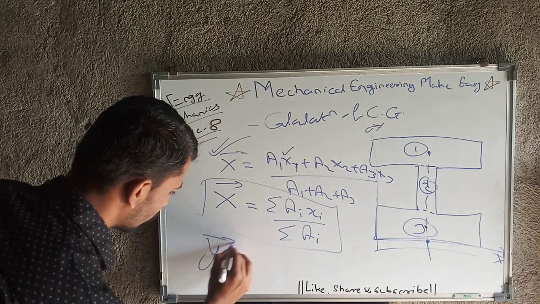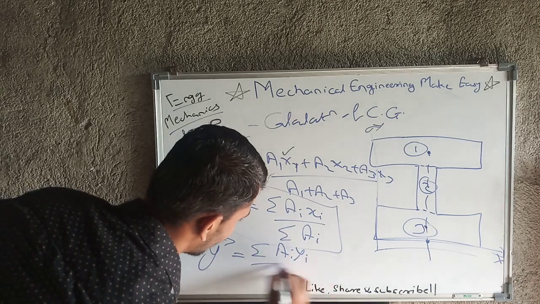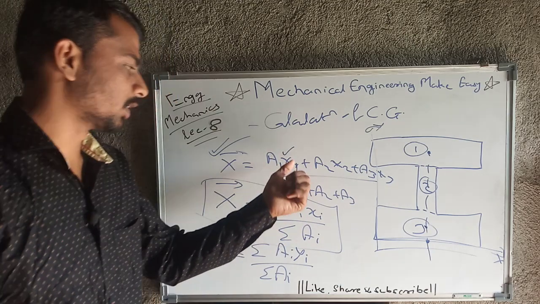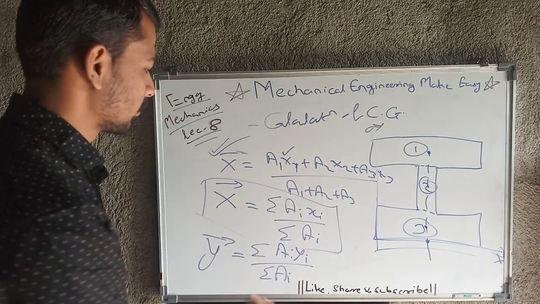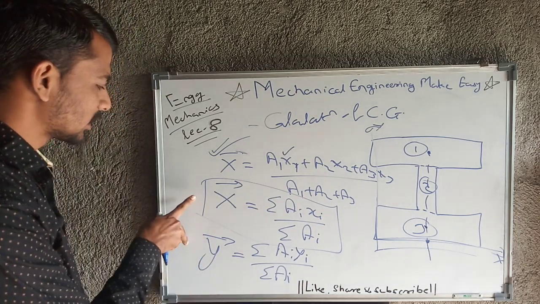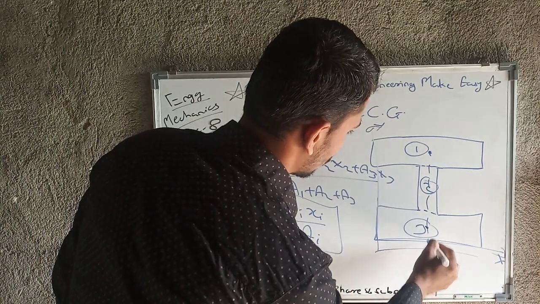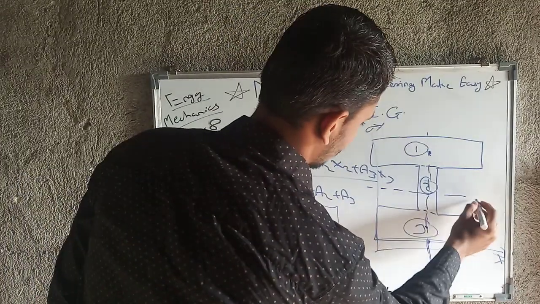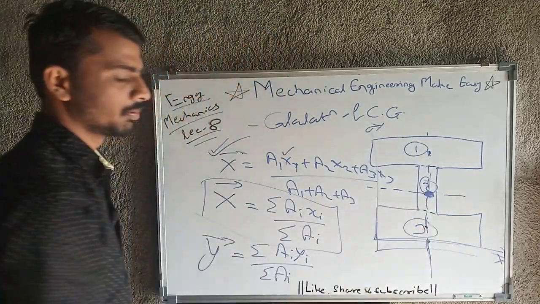Similarly, y bar also has the same formula, that is summation of ai yi upon summation of ai. Similarly, I will replace here y1, y2, y3, all other parameters are the same, so I will get the value of y bar. So I get the value of x bar and y bar. For example, I get x bar on this axis, and y bar nearly here. So ultimately this will be my CG. Okay, this will be my CG.